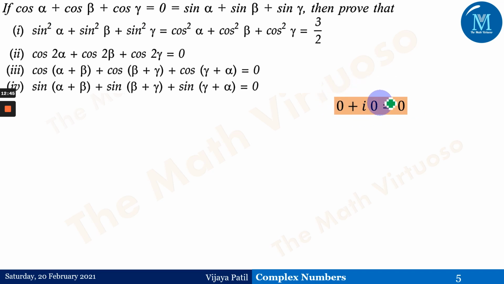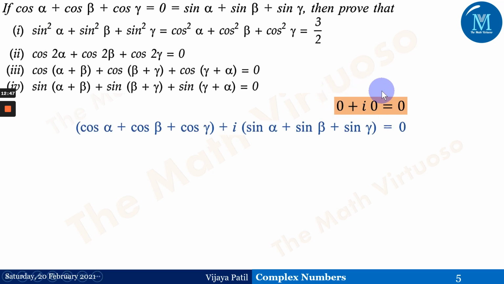There is a reason for this also. What is it? This 0 has been replaced by the cos terms, and this 0 has been replaced by the sine terms, and this 0 stays as it is. So that means this 0 is cos alpha plus cos beta plus cos gamma, and i times 0 is sin alpha plus sin beta plus sin gamma, equal to 0.